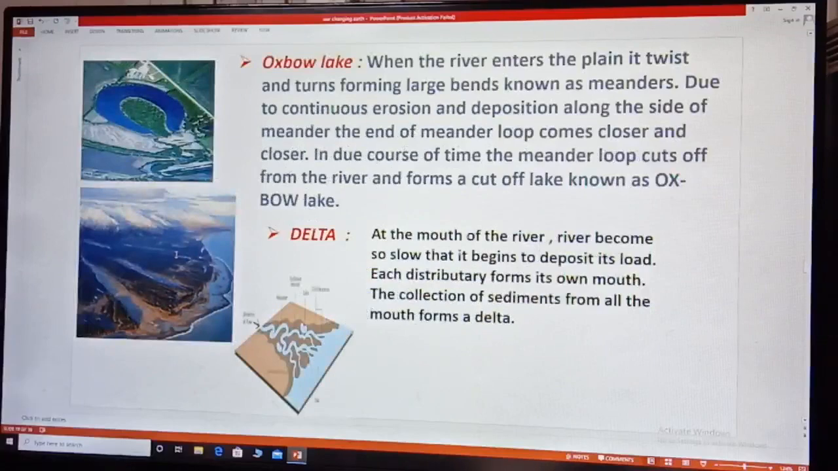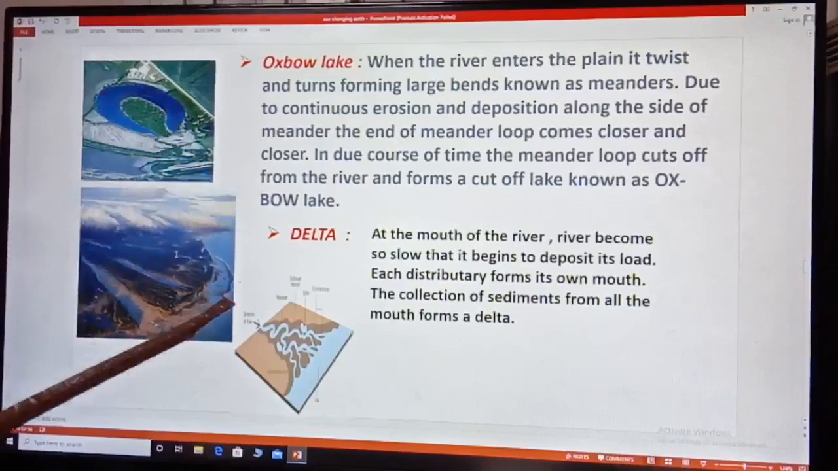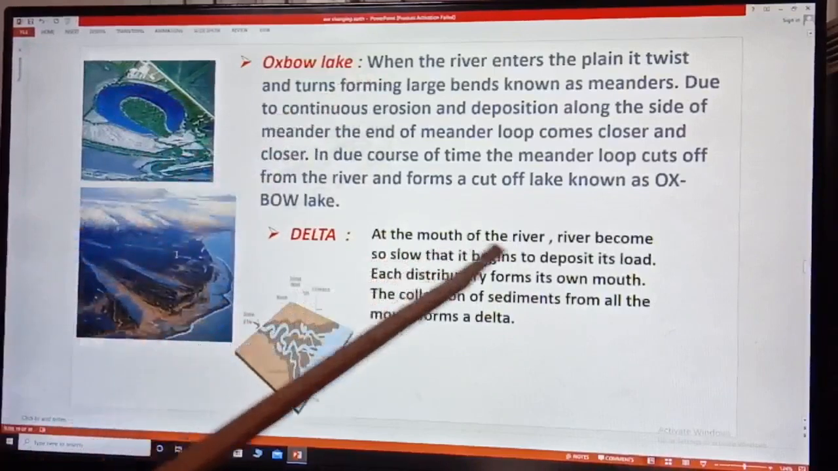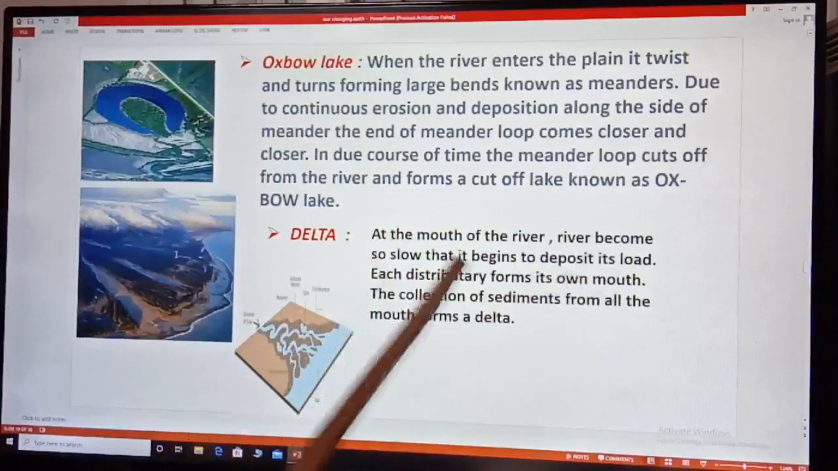Here you can see, children, oxbow lake and then delta. In the lower course, river form oxbow lake and then delta. See, at the mouth of the river becomes so slow that it begins to deposit its load, and each distributary form its own mouth, and the collection of sediment from all the mouth forms a delta. Children, terms, meaning, definitions are given in this slide only. If you want to write, you can write also.